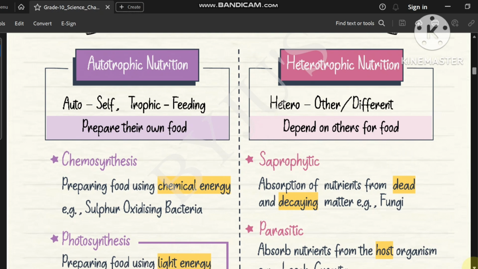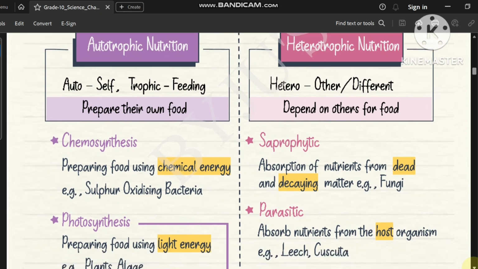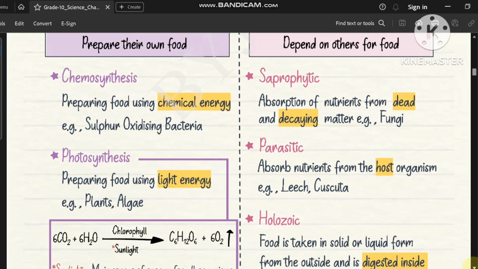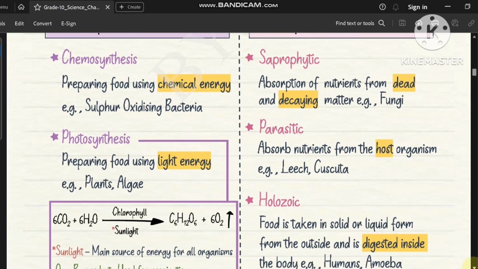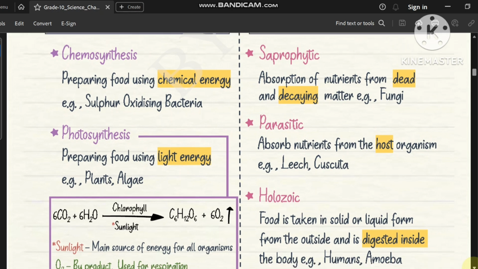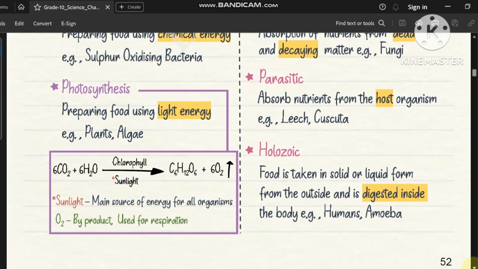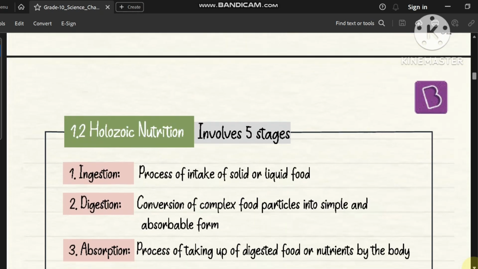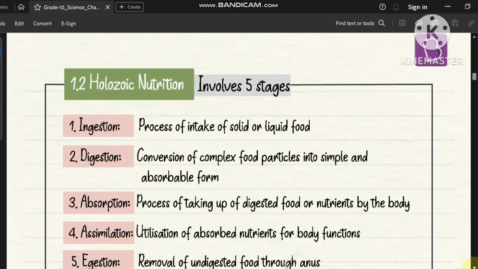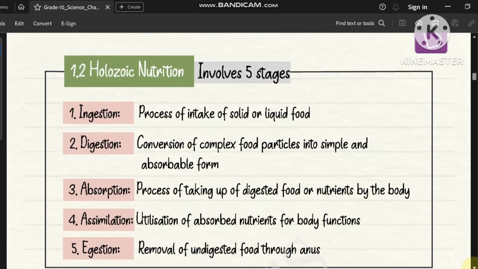Another important term is heterotrophic nutrition. Hetero means other or different; they depend on others for food. Saprophytic nutrition: absorption of nutrients from dead and decaying matter. Example: fungi. Parasitic nutrition: absorb nutrients from the host organism. Example: leech and cuscuta. Holozoic nutrition: food is taken in solid or liquid form from outside and is digested inside the body. Example: humans and amoeba.